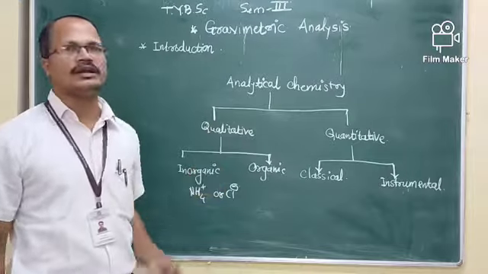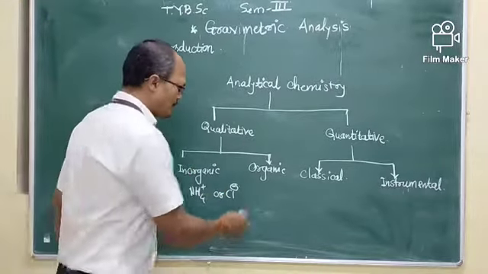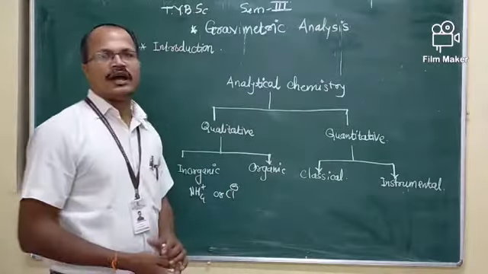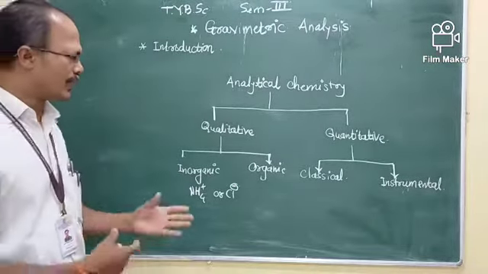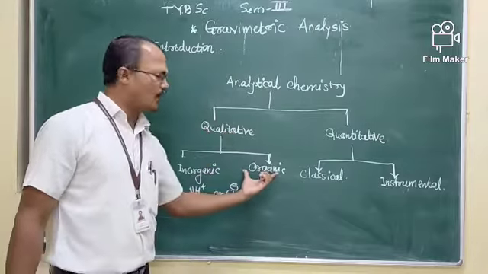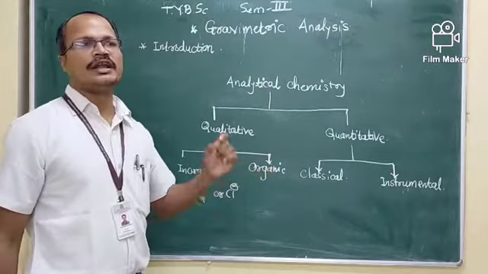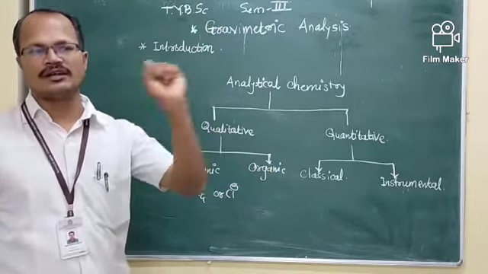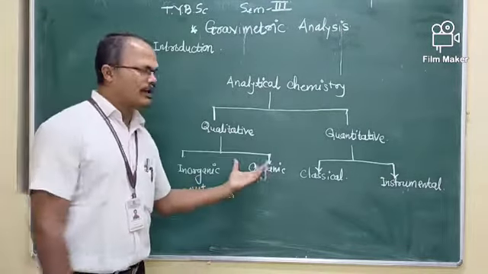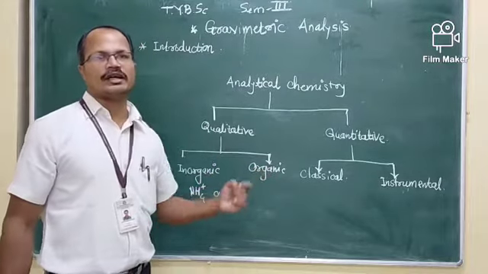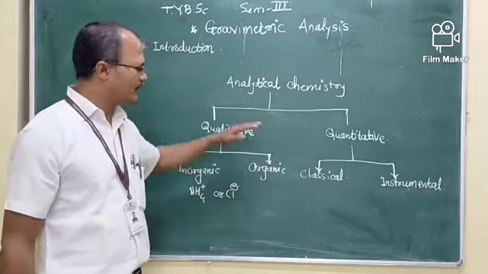In organic qualitative analysis, for example oxalic acid, benzoic acid, phenol, we can find out on the basis of nature whether the given compound is acidic, basic or neutral.